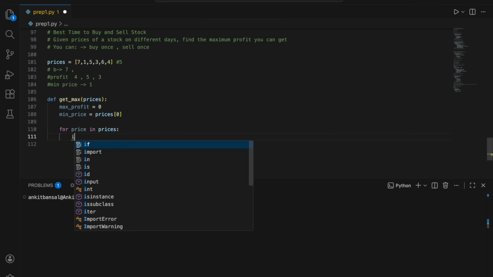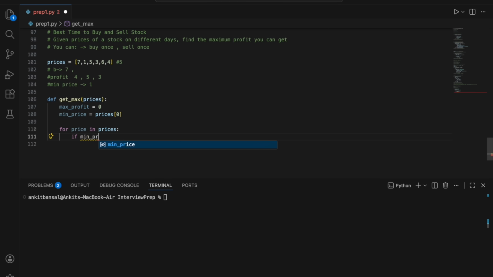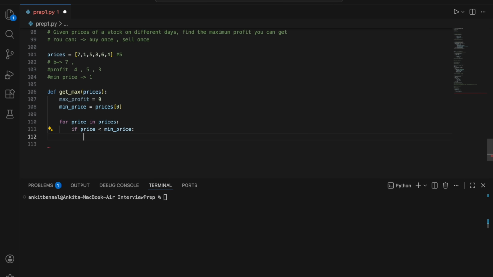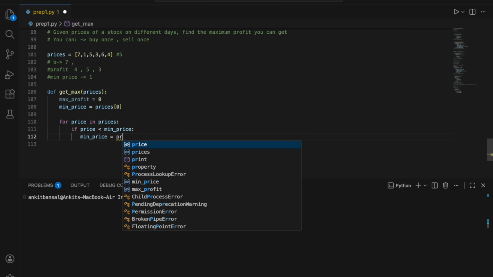So I will say if the current price is less than minimum price, right, then I will just update my minimum price, because the new minimum price will be this now, right? So I will say then minimum price will be equal to price, right?